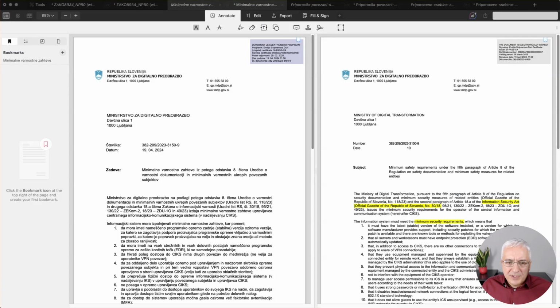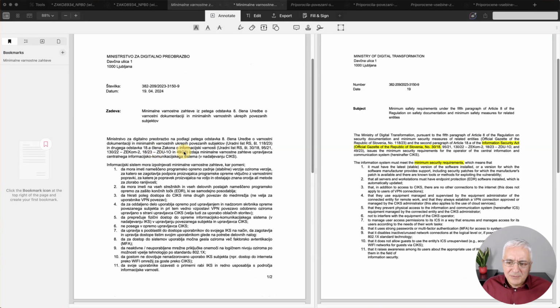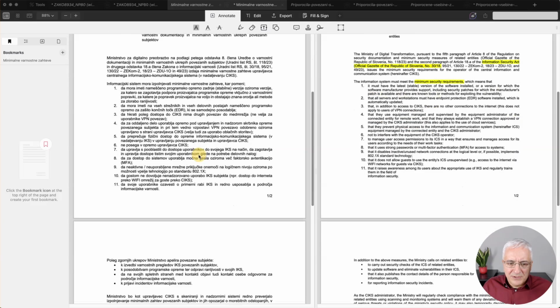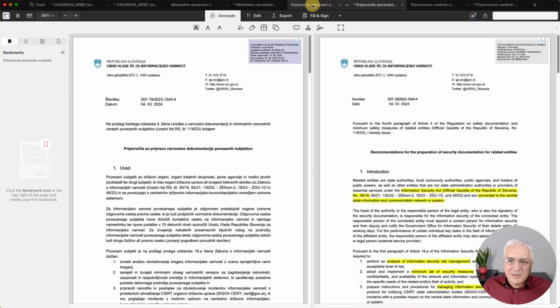Okay, let's go for these other documents. So this one is published by the Ministry of Digital Transformation. As you can see, it's published before the law, in April 2024. And basically this one is relevant only for the operator of the Central Information and Communication System. So it's not relevant for any other company that is in NIS2 scope. And as you can see here, you have several requirements regarding security. But let's go for something that is more relevant.